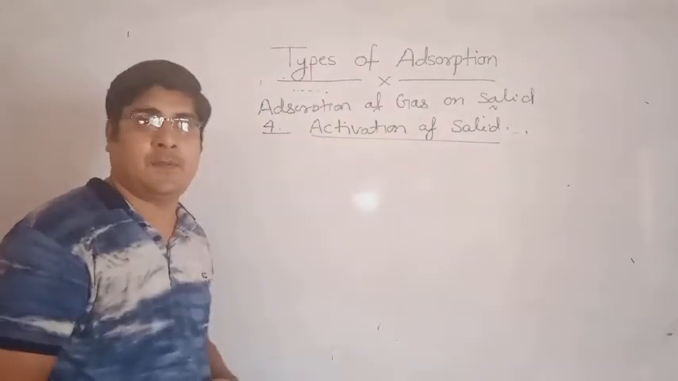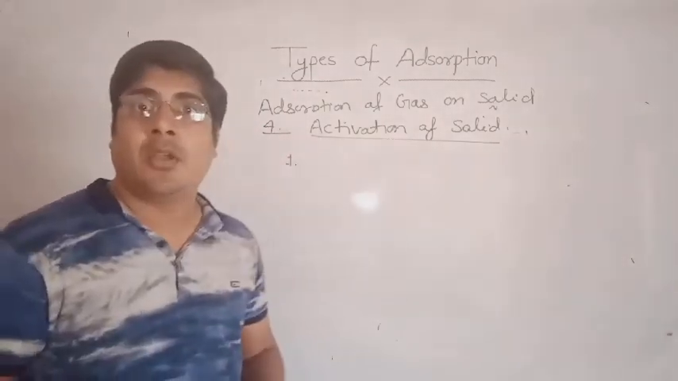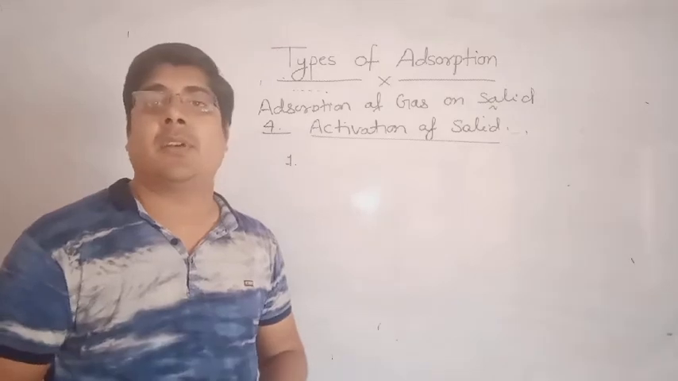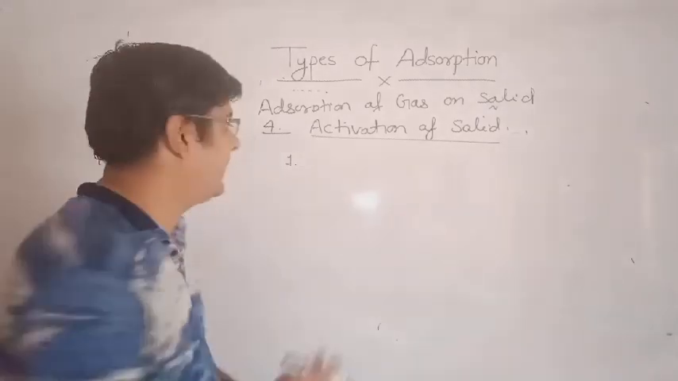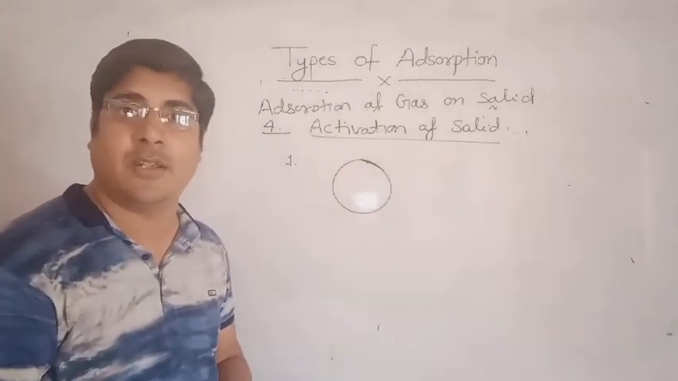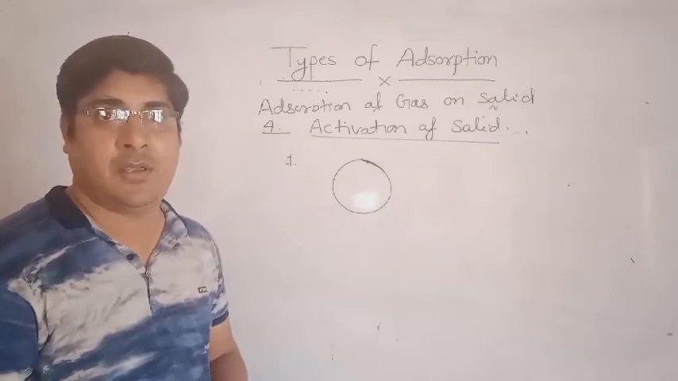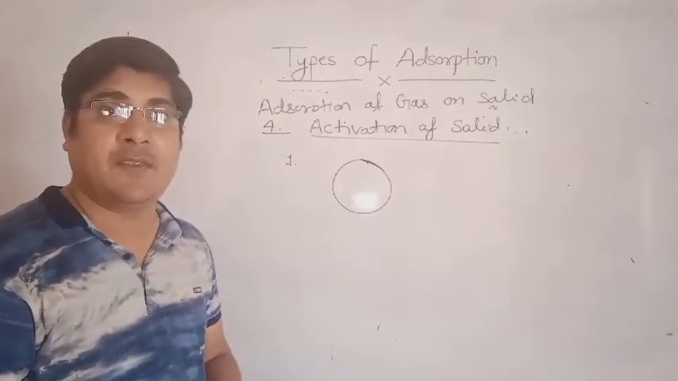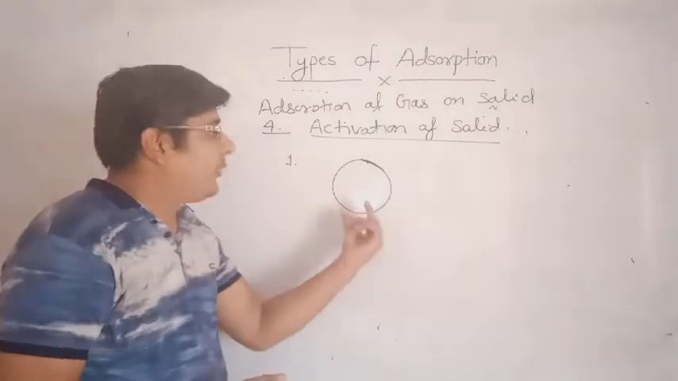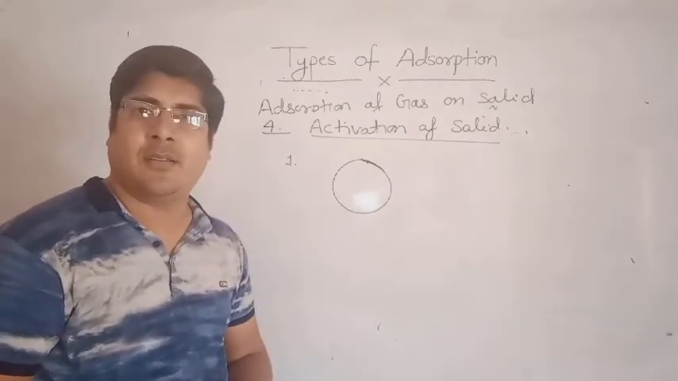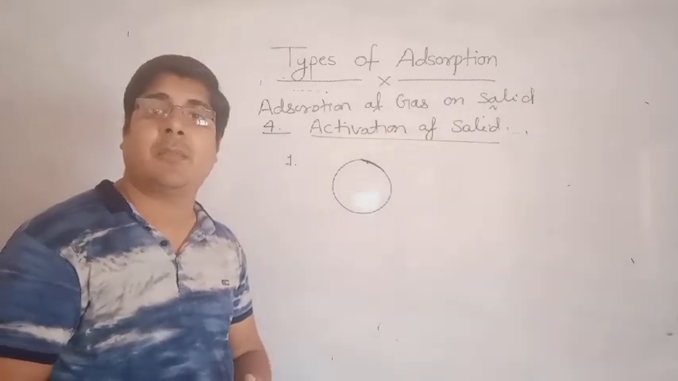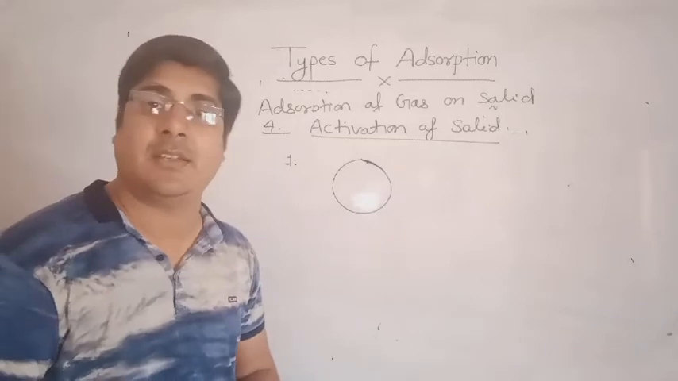There are many processes. First, you can increase the power of adsorption by roughening the surface of any solid. Suppose this is a solid. When you roughen the surface of this solid, then free valency will be increased. And when free valency increases, it means the power of adsorption will also be increased. Second, when you divide it into many parts, then surface area will be increased, and when surface area increases, the power of adsorption also increases.